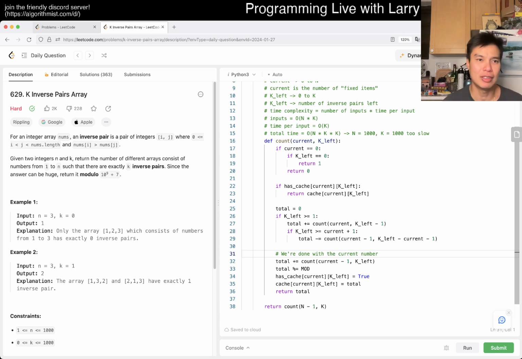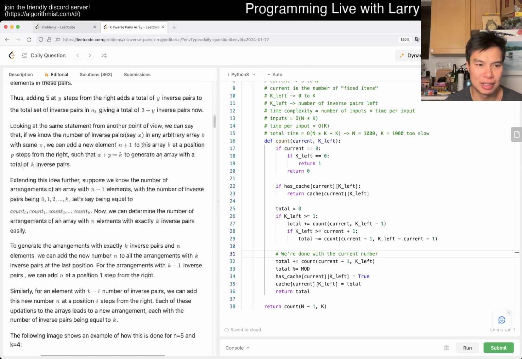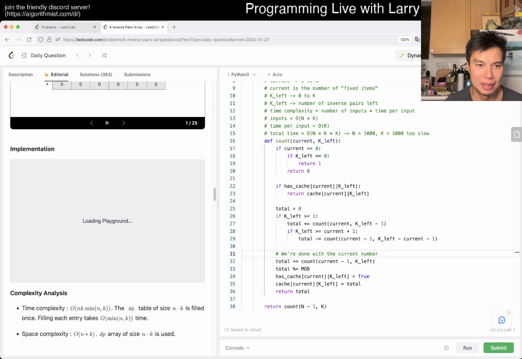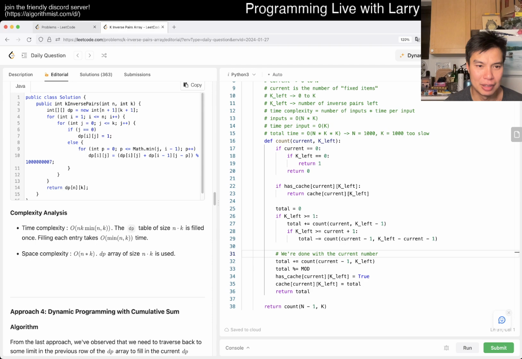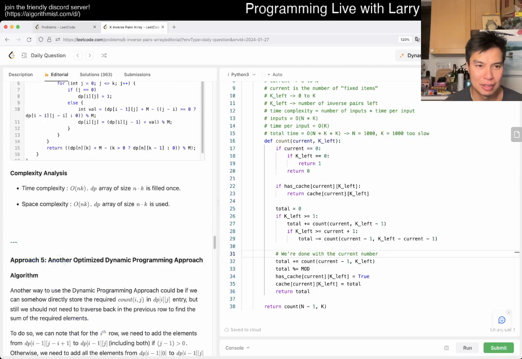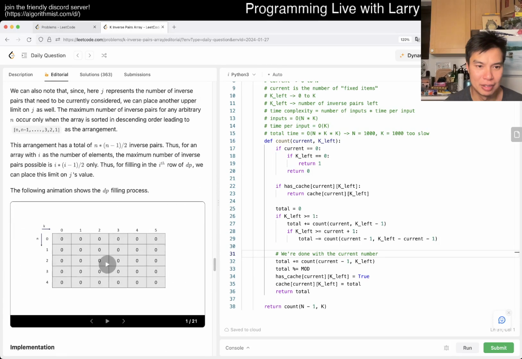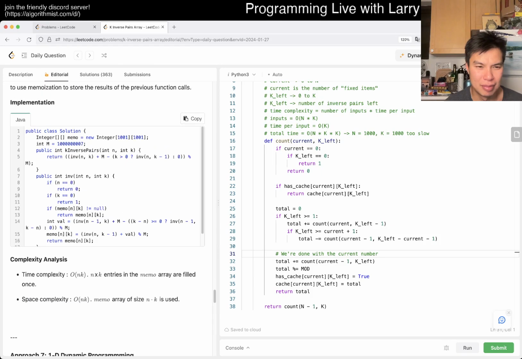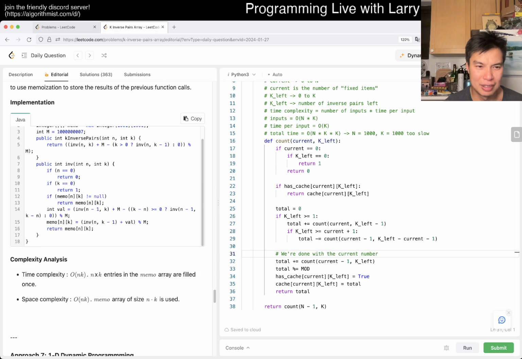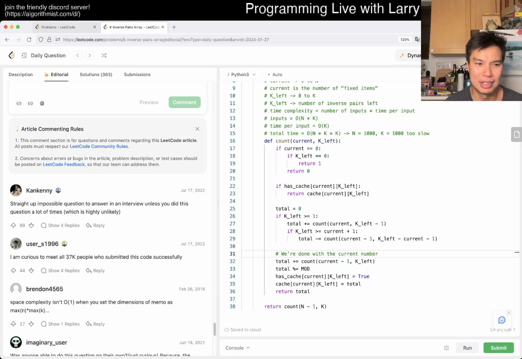I don't know. Is there a user solution? Let's take a look. Brute force. Okay, that's just silly. You're wasting my time. DP. Oh, I mean, this is also too slow. DP with cumulative sum, which is, I guess, kind of what we're doing. What is going on? I guess this is what we're doing, but this is 1D. Oh yeah, if you convert this to bottoms up, of course it's going to be 1D. The way it's phrased is a little bit weird.